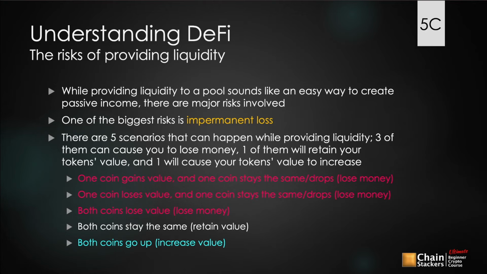But a lot of lower priced asset is still a lower priced asset. So in that case, you would end up losing money from the LP token when you redeem that as well.